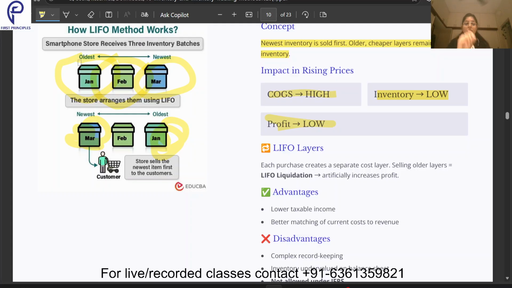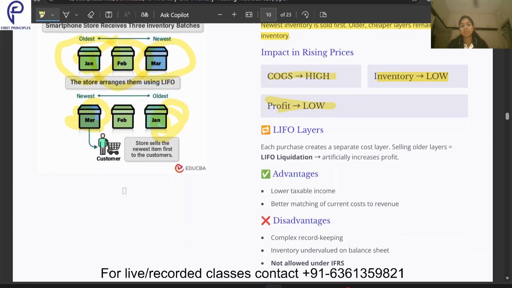So in case of LIFO, suppose I am selling the goods which were bought in January, because the Feb and March ones have already been sold. This will be termed as a LIFO liquidation. Since the cost of the goods we purchased in January will be lower, my profit will increase. It will artificially increase my profit.